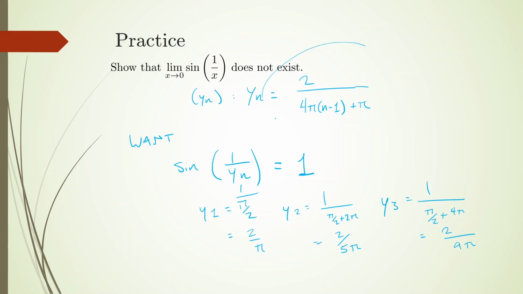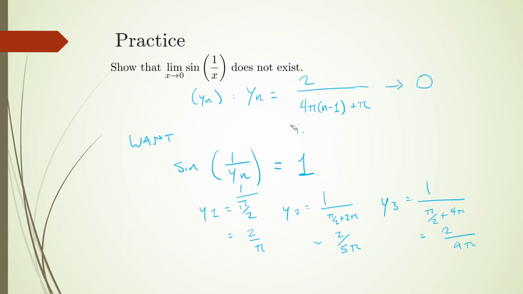But if we define y sub n in this way, first of all, we need to see that this clearly converges to 0, and that should be apparent based on the appearance of the n in the denominator and nothing in the numerator. This can be shown rigorously.